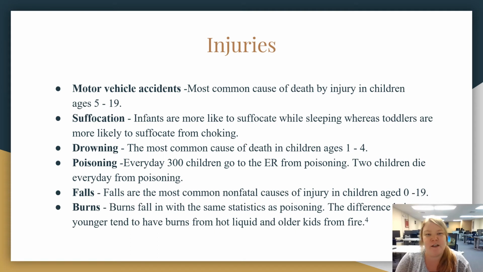Pediatric injuries. Motor vehicle accidents are the most common cause of death by injury in children aged 5 to 19. Suffocation. Infants are more likely to suffocate while sleeping, whereas toddlers are more likely to suffocate from choking. Drowning. Drowning is the most common cause of death in children aged 1 to 4. Poisoning. Every day, 300 children go to the ER from poisoning.